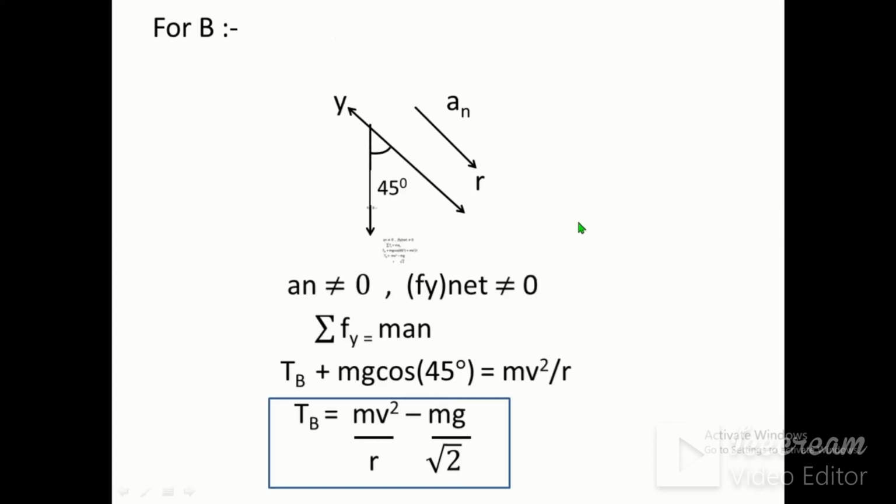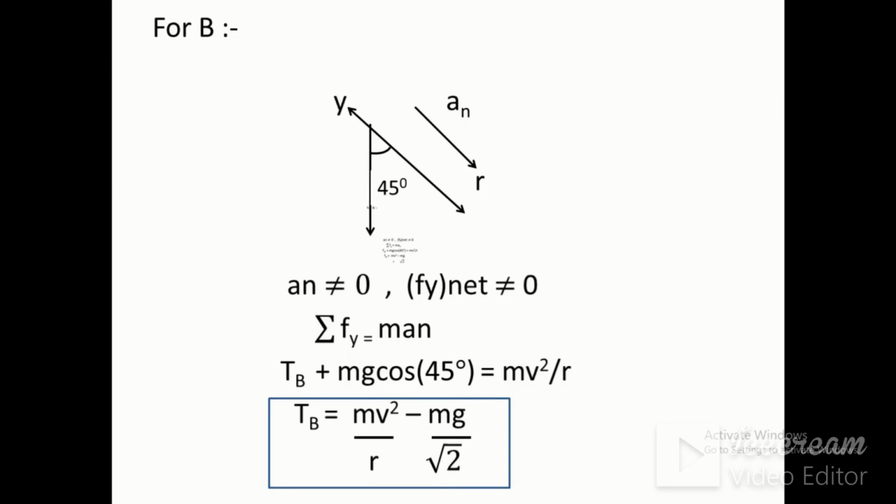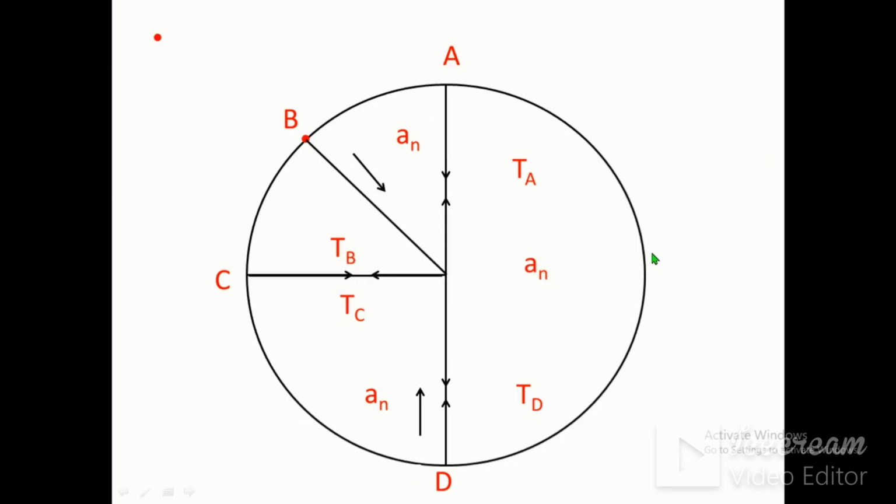In this way, Td is greater than Tc greater than Tb greater than Ta. Therefore, the tension at the bottommost position is greater than the tension at the halfway position, which is greater than the tension at the quarter-way position, which is greater than the tension at the top position. That is Td greater than Tc greater than Tb greater than Ta. Therefore, the tension will be maximum at the downward position and tension will be minimum at the upward position.